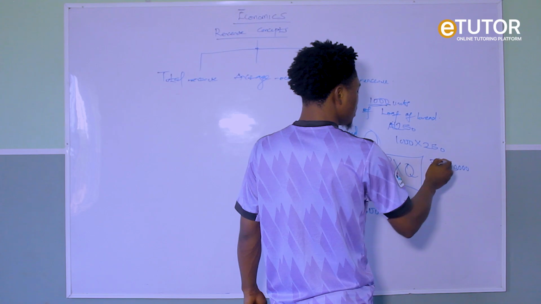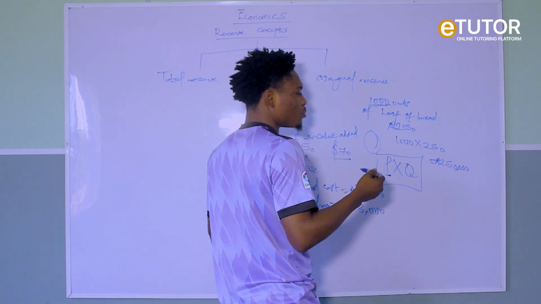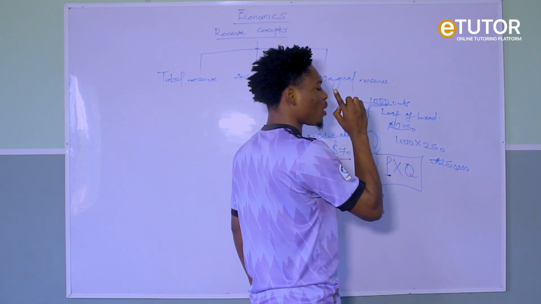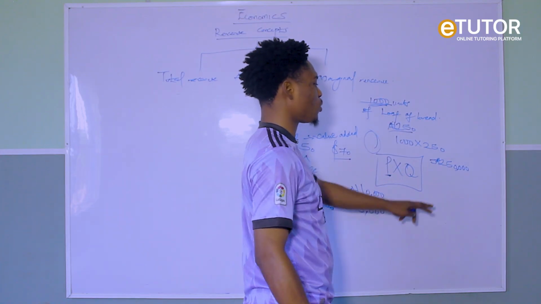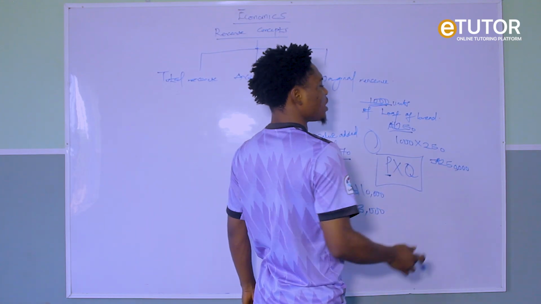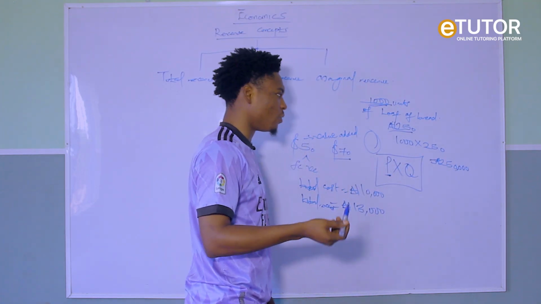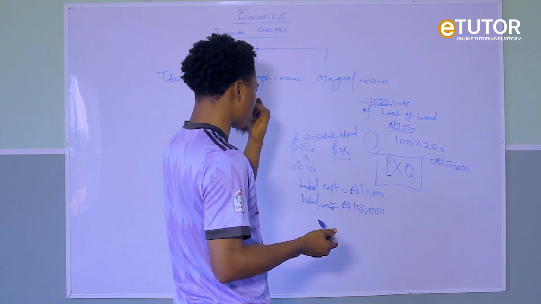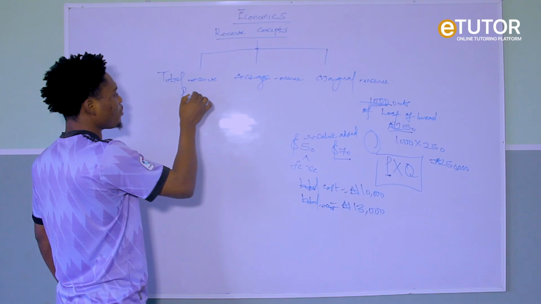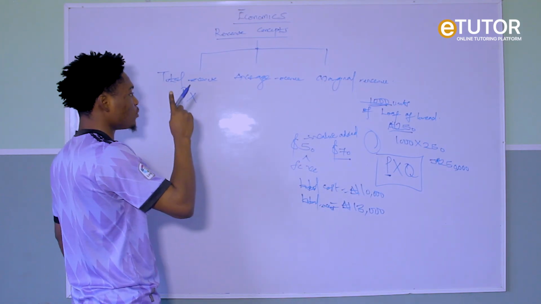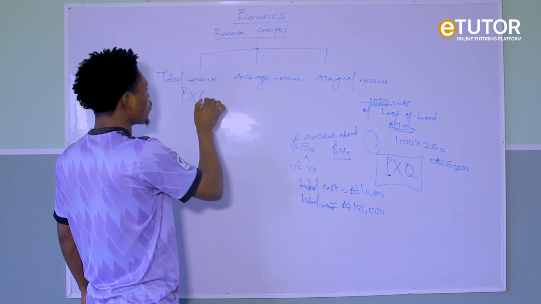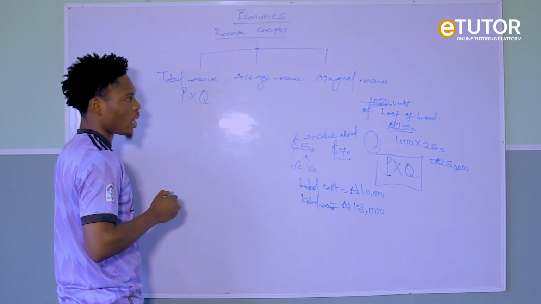That is 250,000 naira. It simply means if I'm to make an amount of money from the sales of 1,000 units, when the price of one is 250, I'm going to make 250,000 naira. So this 250,000 naira is my what? Total revenue. It is my total revenue. So how did I get my total revenue? My total revenue is derived when I multiply my price per unit, not my total price, that is my price per unit, by the quantity I sold out.